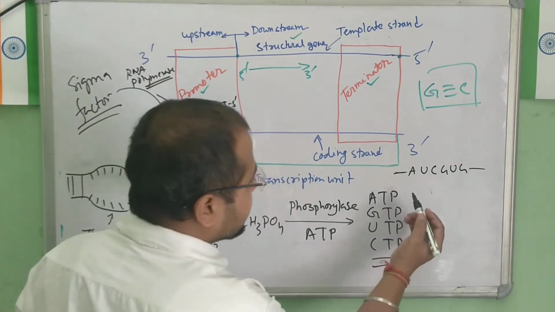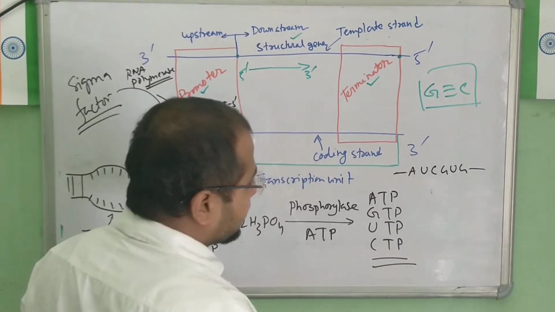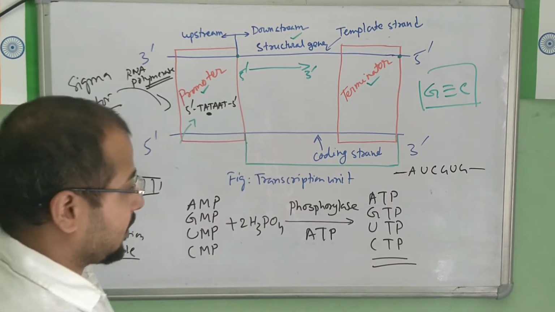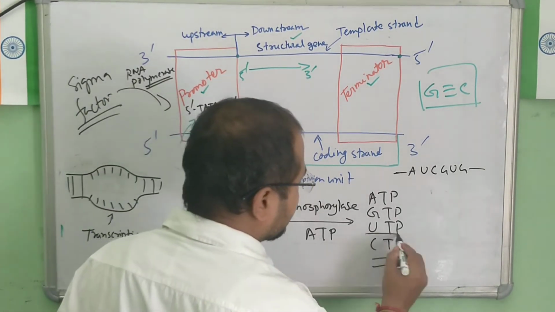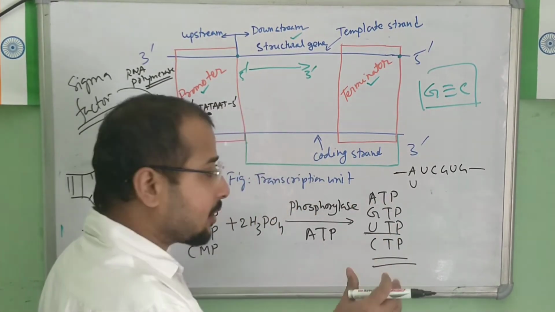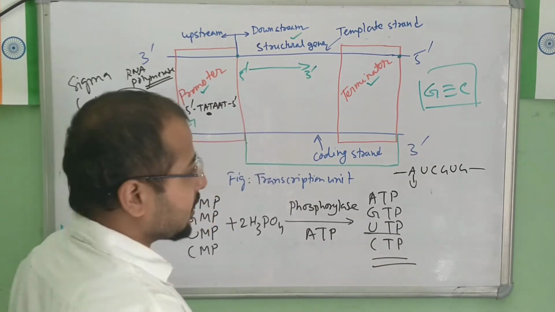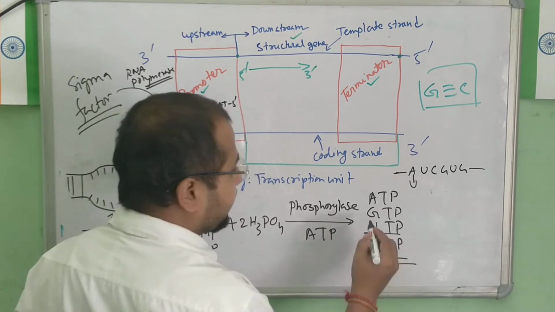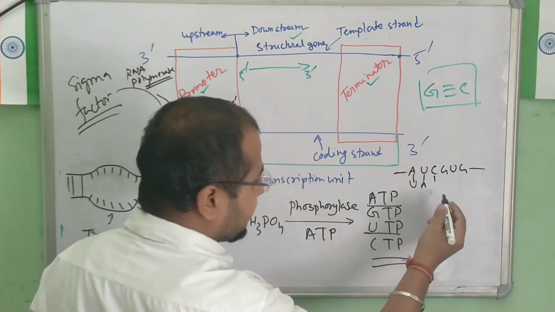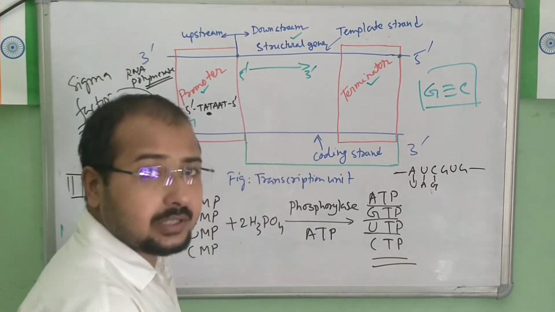Suppose this is the A here, what do you think will come here for base pairing? UTP will come. This molecule is going to come here, and this UTP is going to bind by hydrogen bond. Next is U. Which one do you think will come? This will come, so A. Next, if it is C here, GTP will come, so G will bind with C.